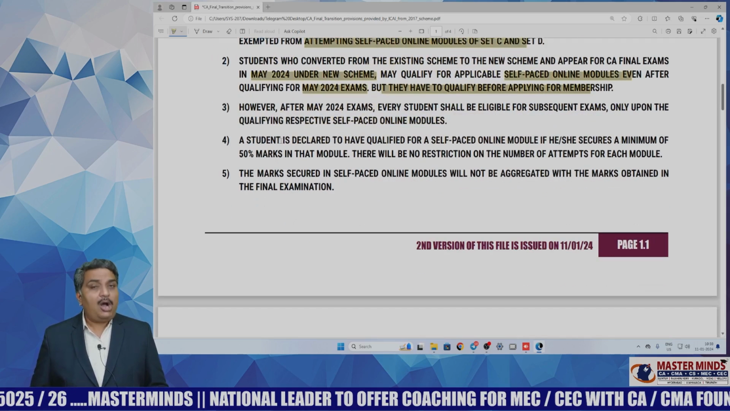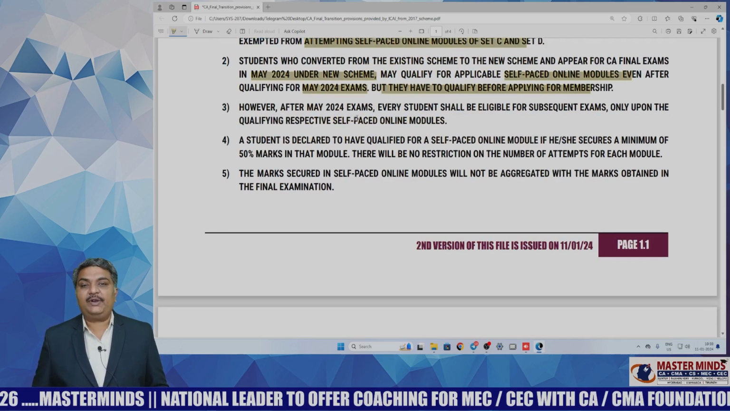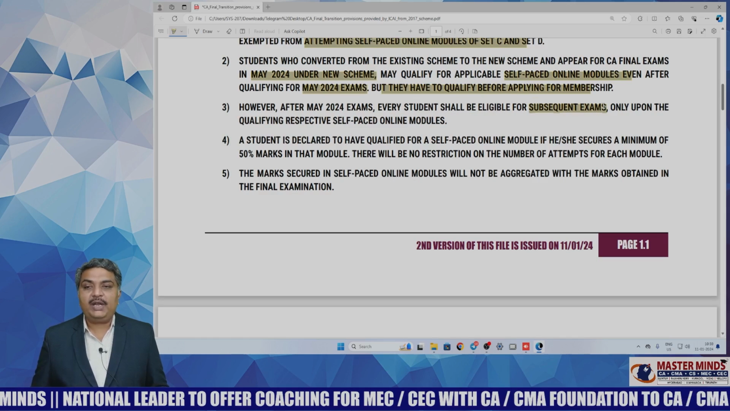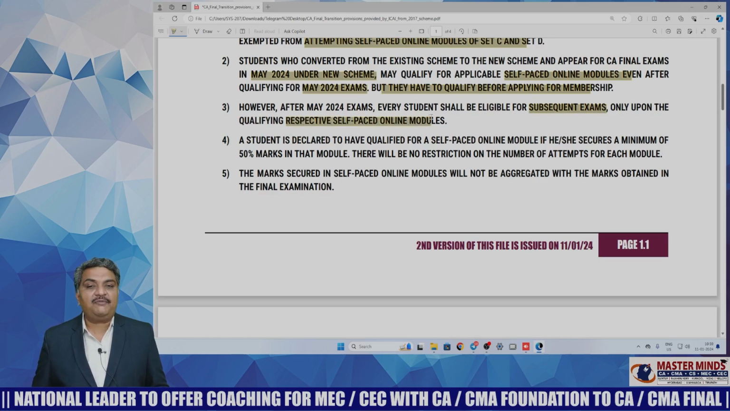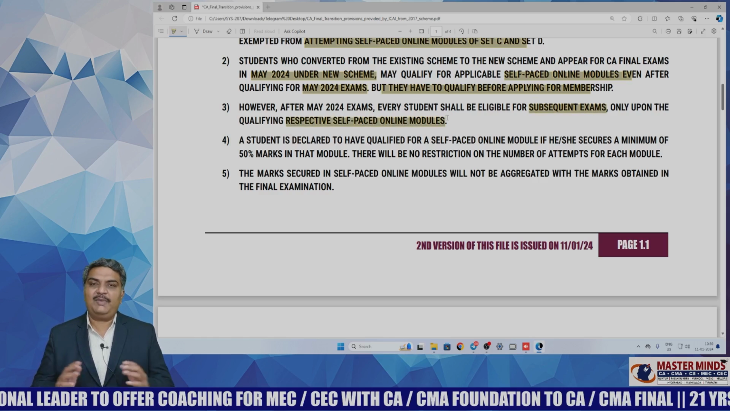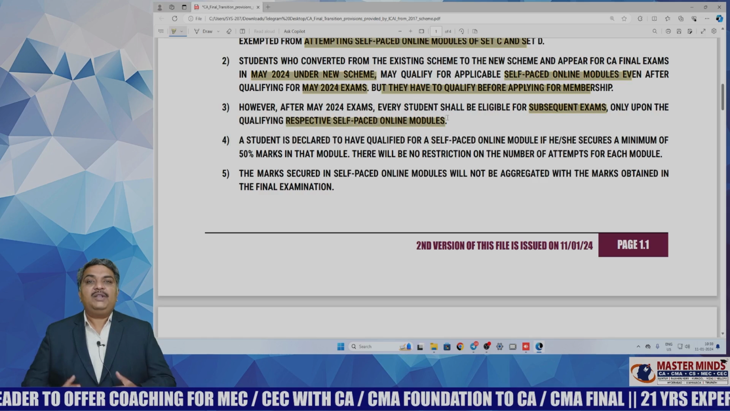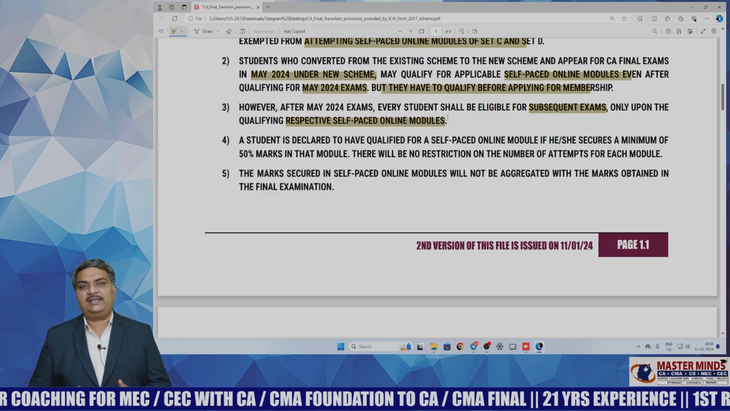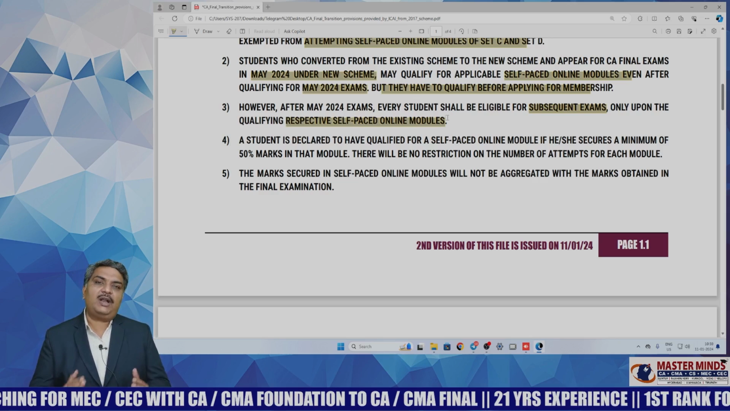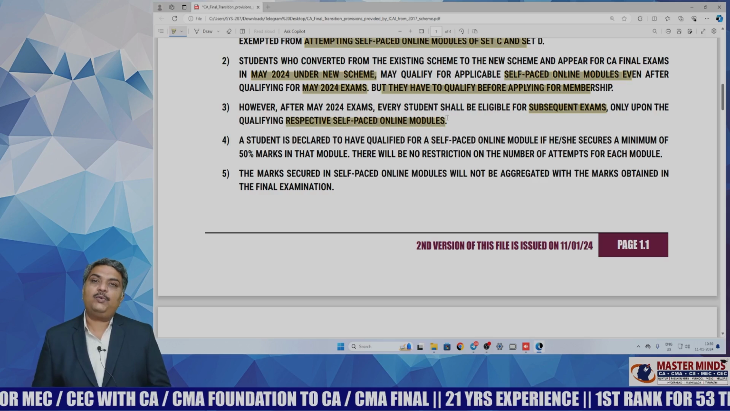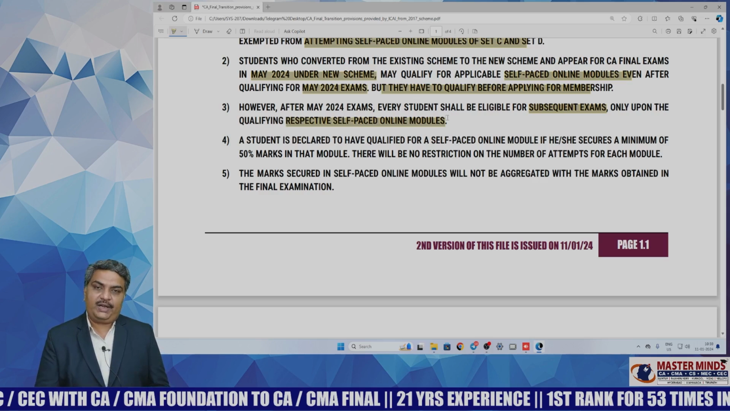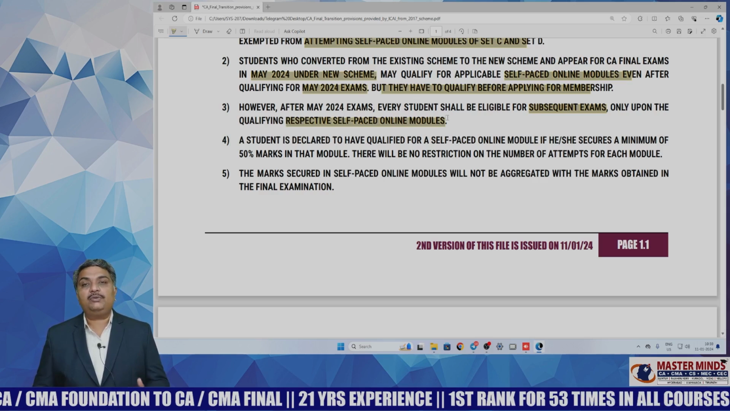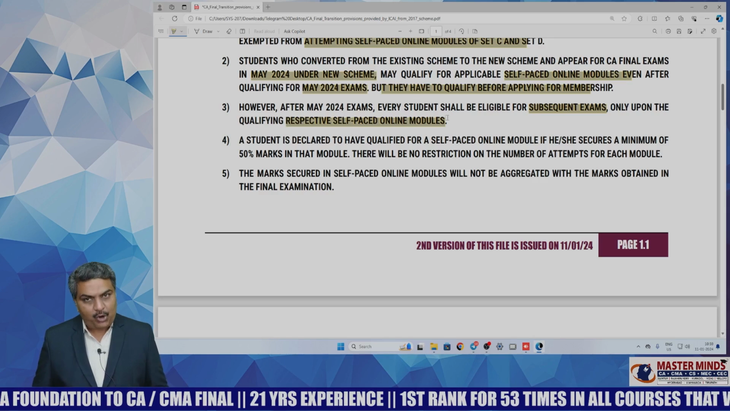However, after the May 2024 exams, every student shall be eligible for subsequent exams only upon qualifying the respective self-paced online modules. What is the meaning of this? For example, you attempted the May 2024 exams without qualifying the self-paced modules, you did not qualify in May 2024, and you want to write the exams in the November 2024 attempt. Then before the November 2024 attempt, you need to clear the self-paced modules.